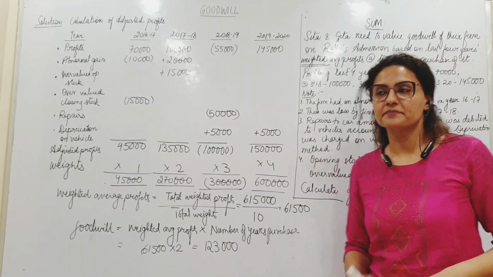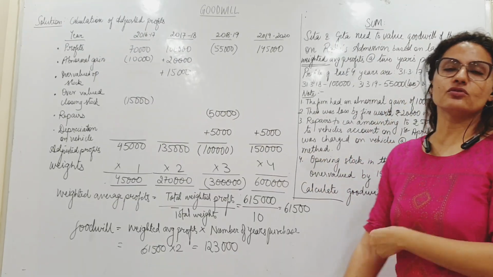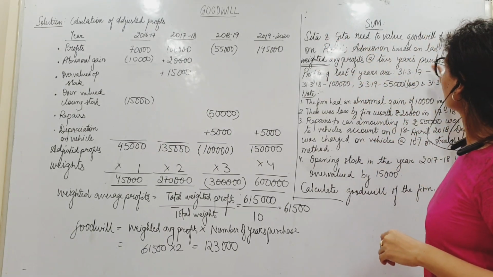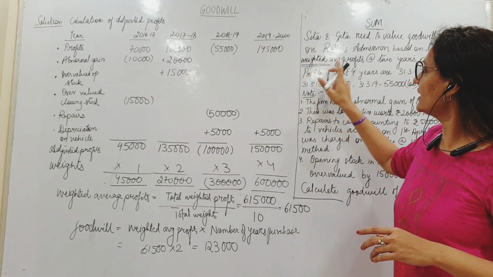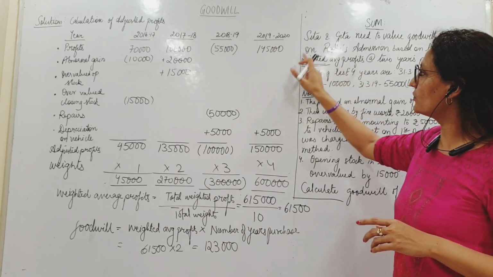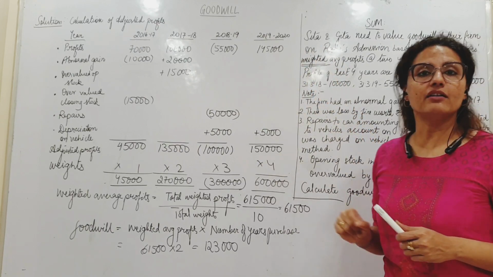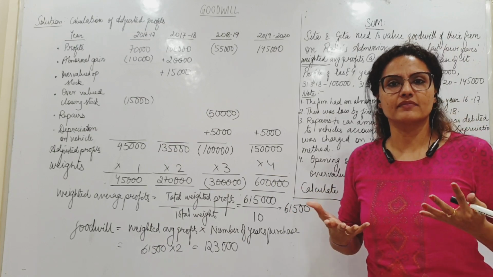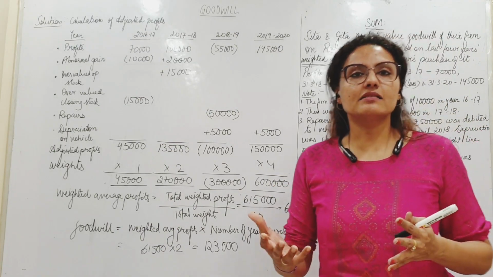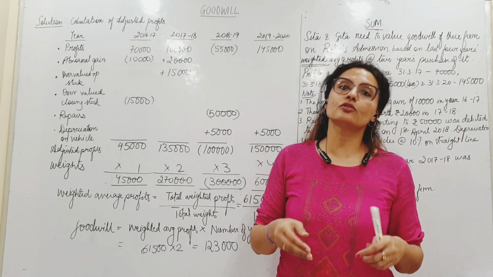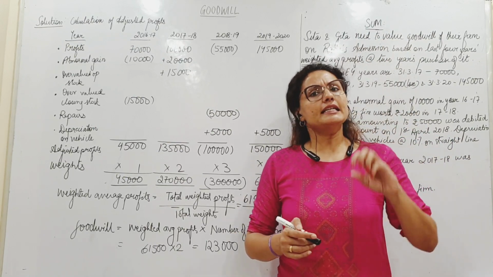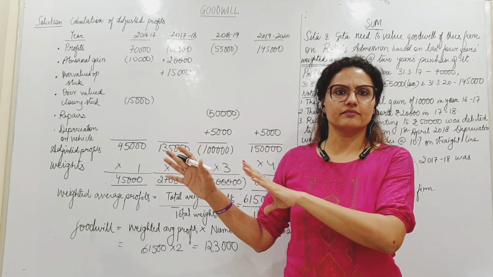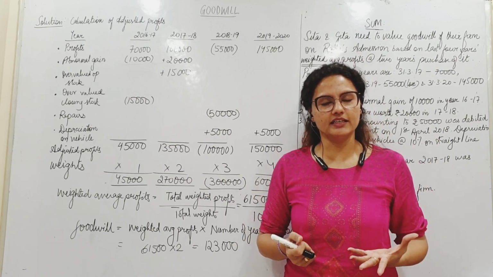I'm back. Now see, I have just changed one word in the sum. Okay, sum में मैंने क्या किया? Based on last 4 years, weighted average profits कर दिया. See, I just added one word, which is weighted average profits. Simple average था, अब weighted average होगा. Weights मतलब क्या? Importance. किस साल को हम ज्यादा importance दे रहे हैं, किस साल को हम कम importance दे रहे हैं, ठीक है? In some sums you will be given the weights कि इस साल का इतना weight है, इस साल का इतना weight, मतलब importance है, numbers में weight को दे रहे हैं, ठीक है?